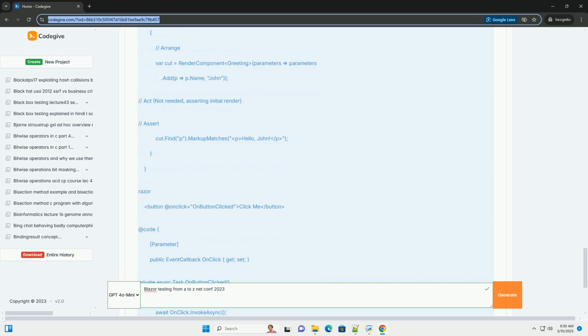6. End-to-end, E2E, testing with Playwright. E2E tests simulate real user interactions with your application, providing the highest level of confidence in its functionality. Playwright is a powerful cross-browser testing framework that is well suited for Blazor E2E testing.